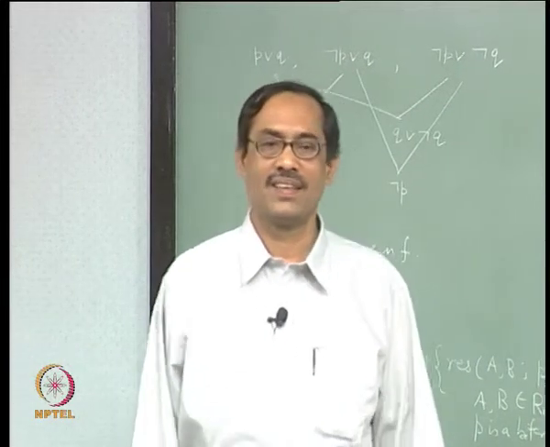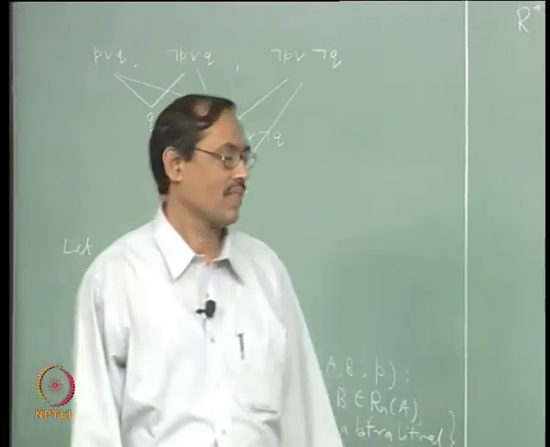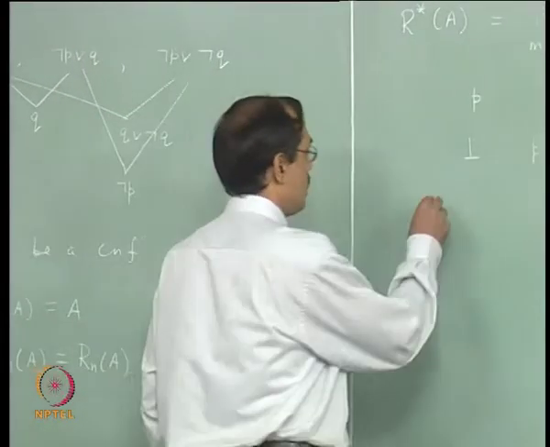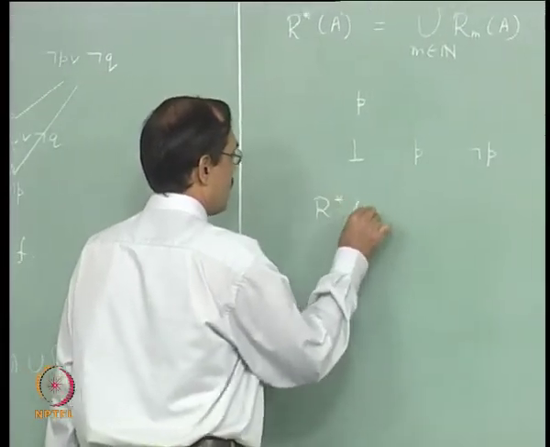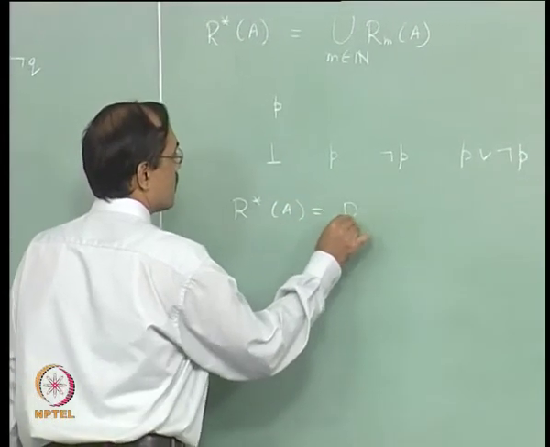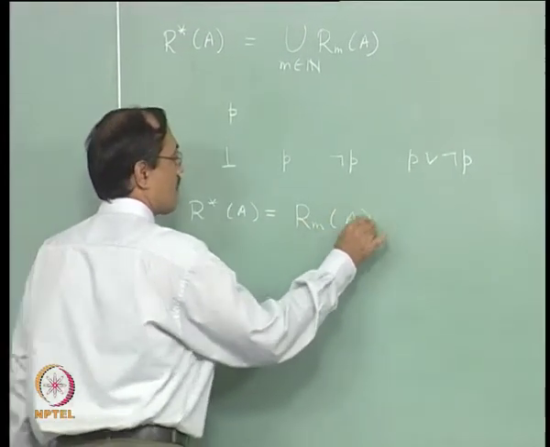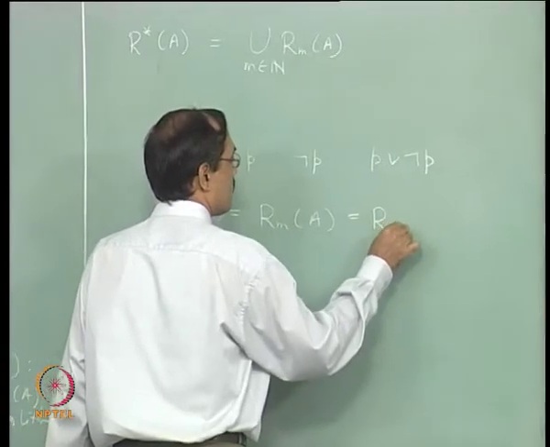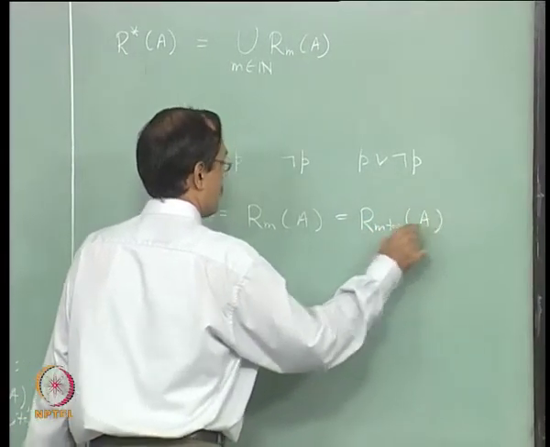So, once it is finite, R star A is equal to R m A, which is equal to R m plus 1 of A for some m.